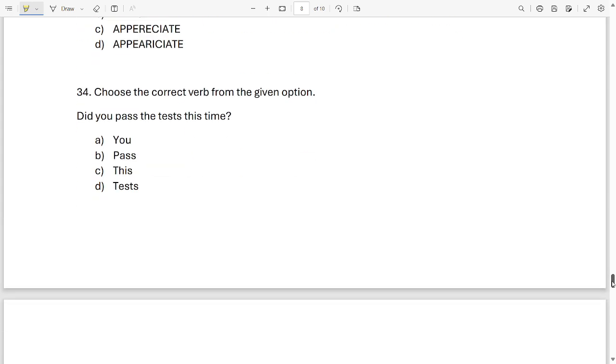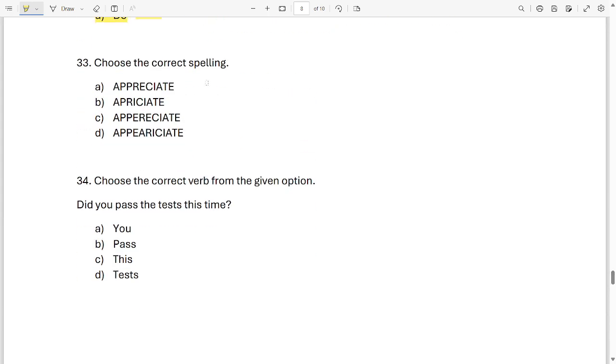Okay. Next, choose the correct spelling. Which is the correct spelling of appreciate among these four? A, B, C, D. Which option is correct? It is the first one. Option A.